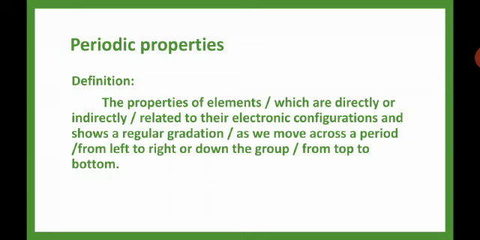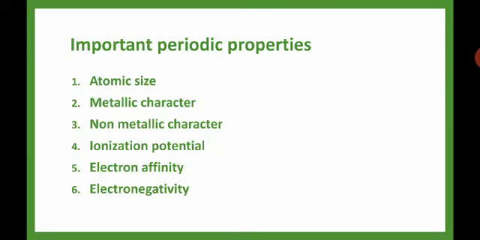Periodic properties are nothing but the properties of the elements which are directly or indirectly related to the electronic configurations and show a regular gradation as we move across the period or from top to bottom. This is periodic property. The properties of the elements will vary, directly or indirectly, related to electronic configuration, and show a regular gradation.